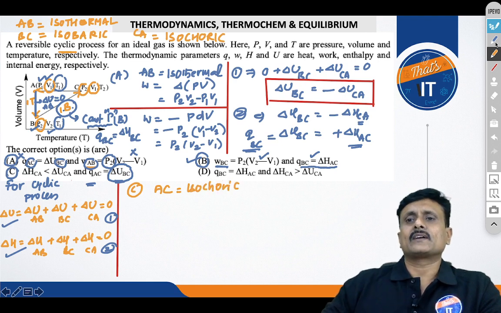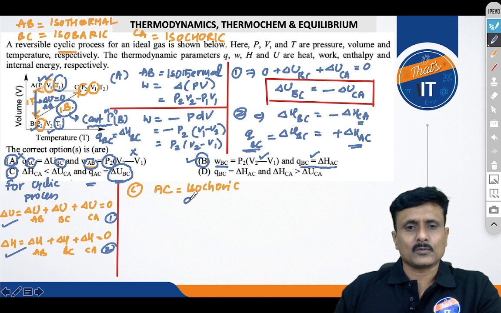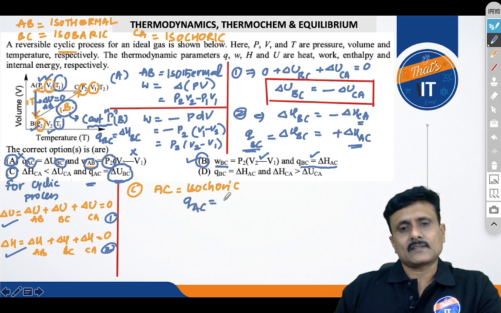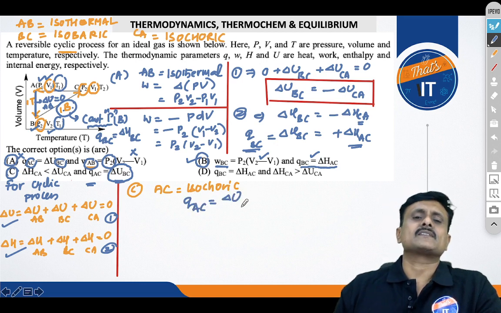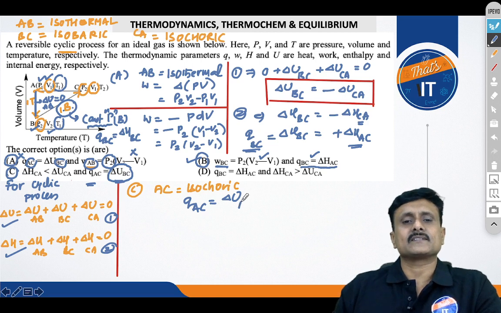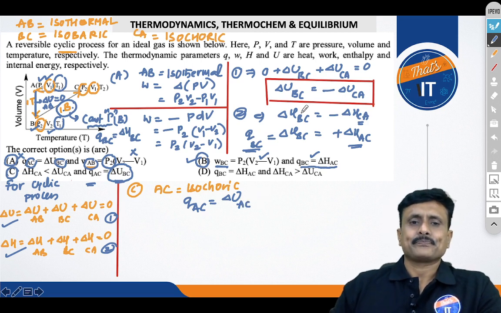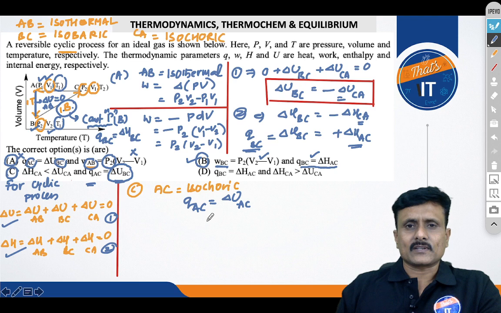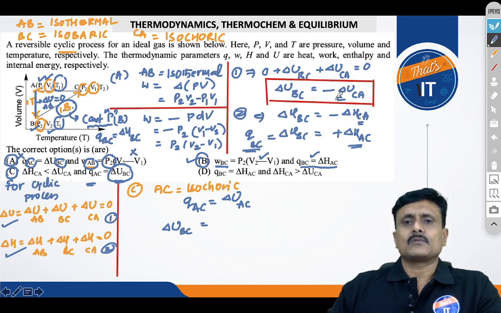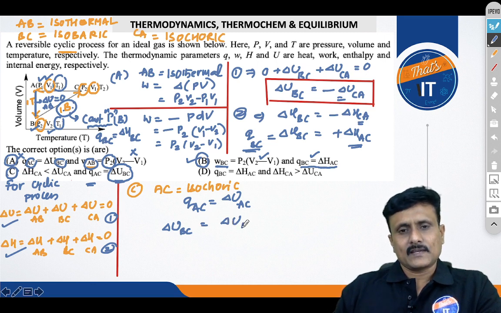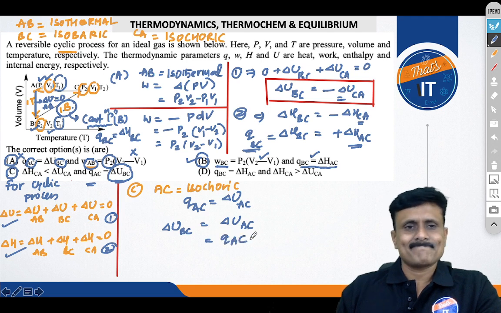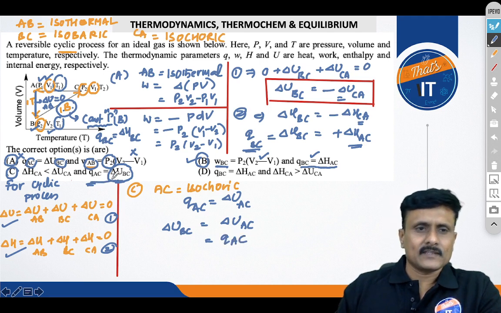For isochoric, you all know that Q of AC is nothing but delta U. Heat at constant volume is nothing but internal energy change. Alright. So I am going to substitute over here. So I got delta U of BC is equal to delta U of AC, which is nothing but Q of AC. So option C is also matching.